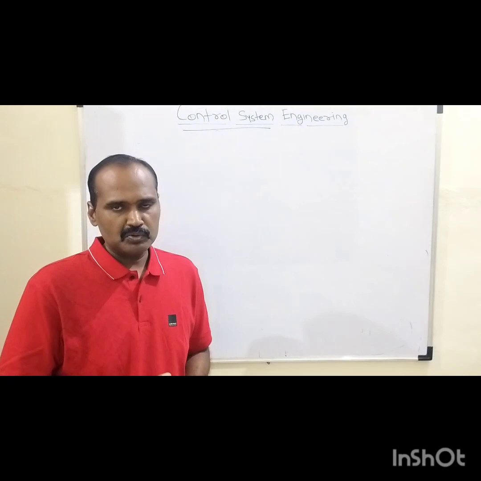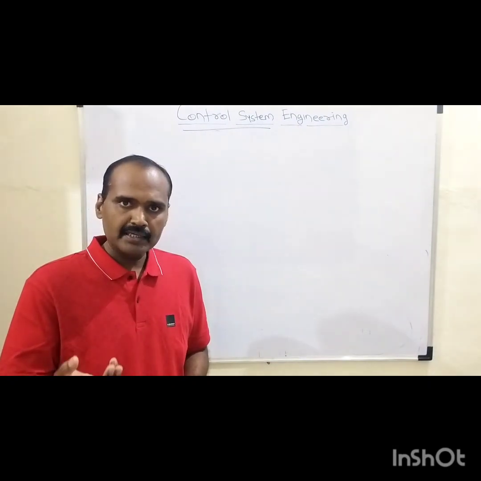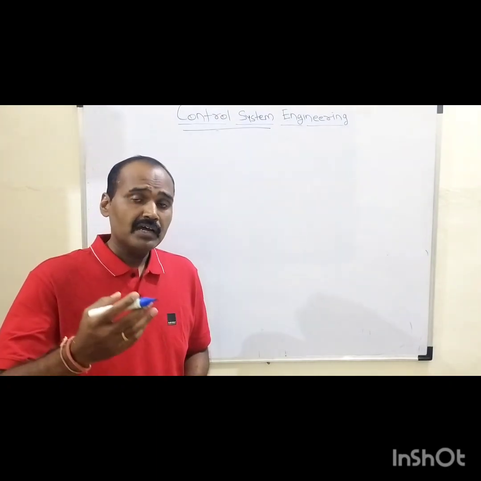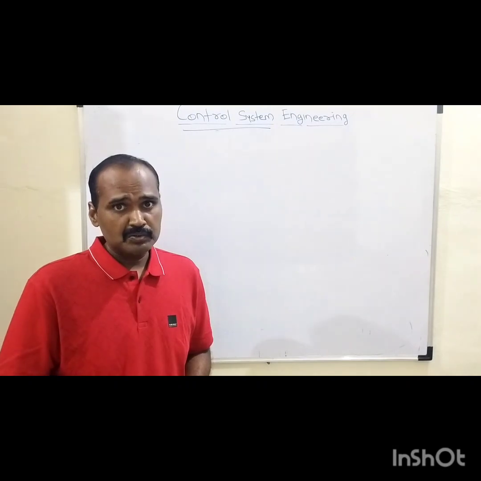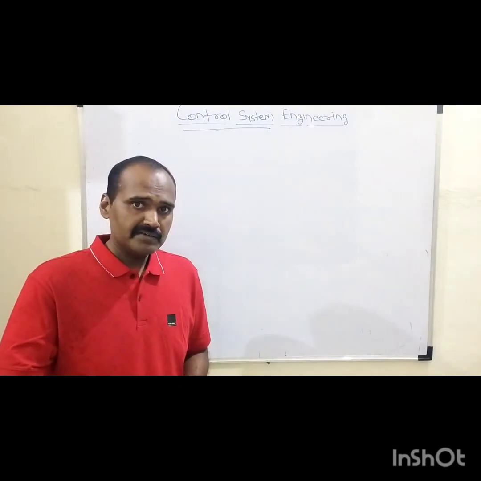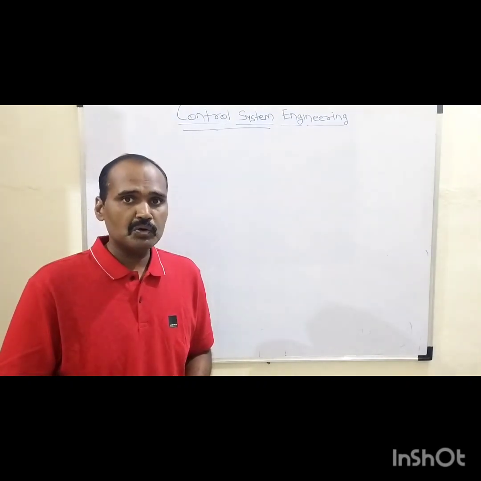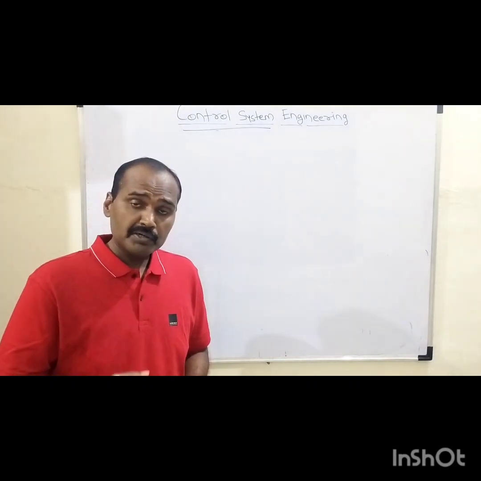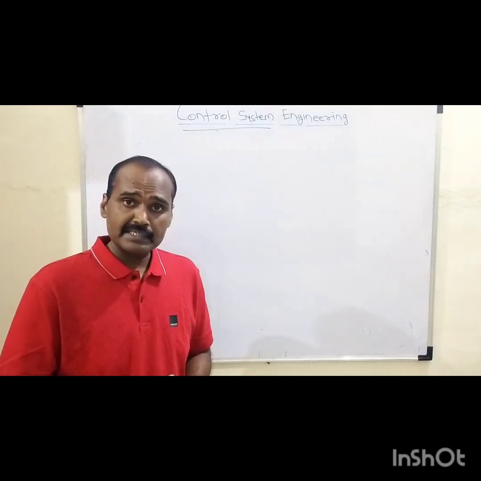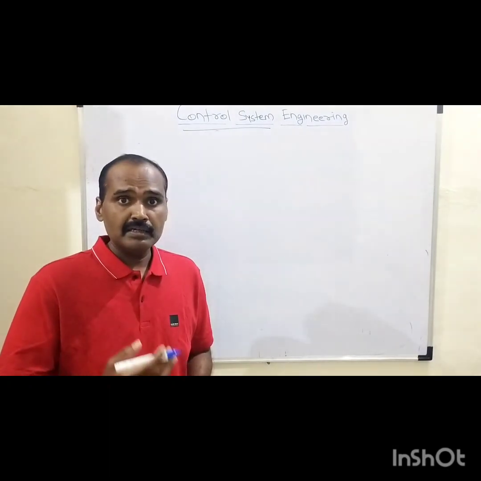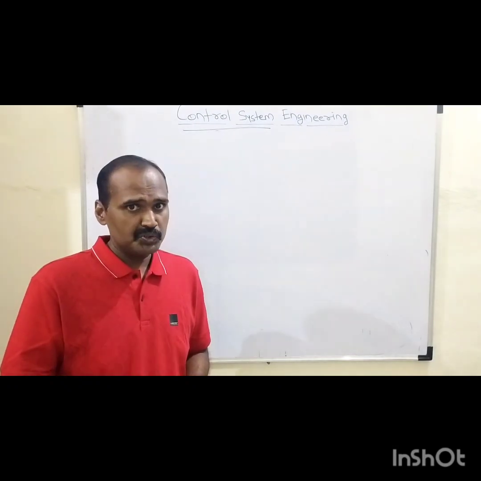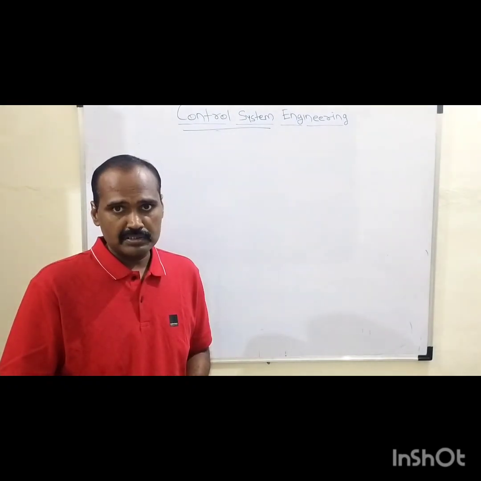More prominently, a control system is an arrangement of different physical elements connected in such a way as to attain a certain objective. This is the basic definition of a control system. Our human body itself is one of the best examples of a control system.